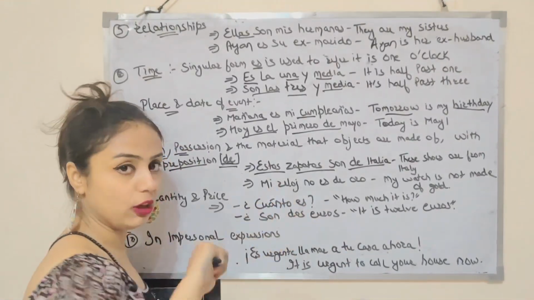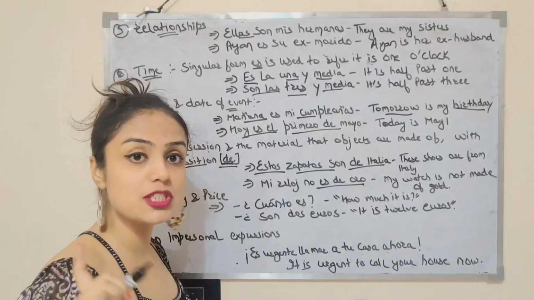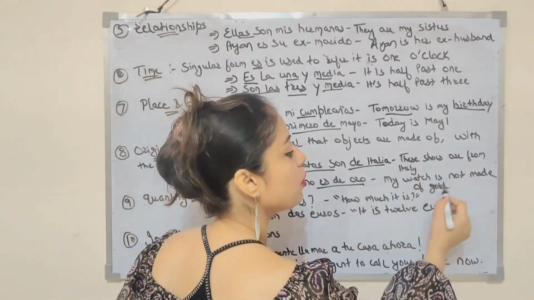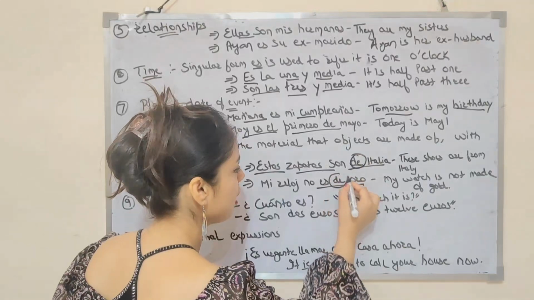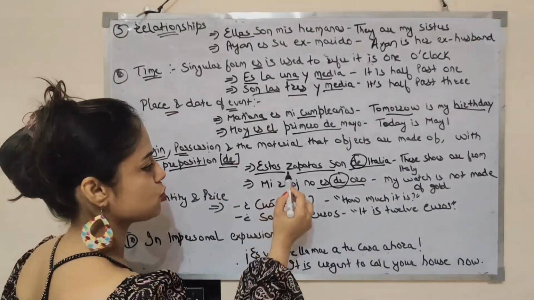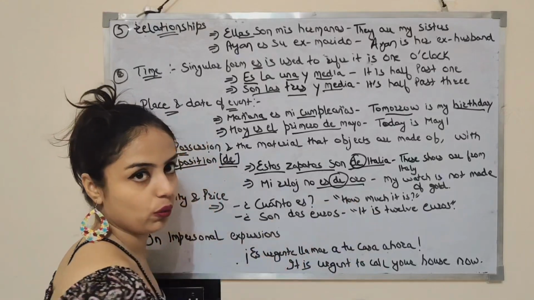Then mi reloj means watch. So mi reloj no es de oro. Oro means gold. So my watch is not made of gold. So where we are using this de, we are using ser verb. So estos zapatos son de Italia. Mi reloj no es de oro.